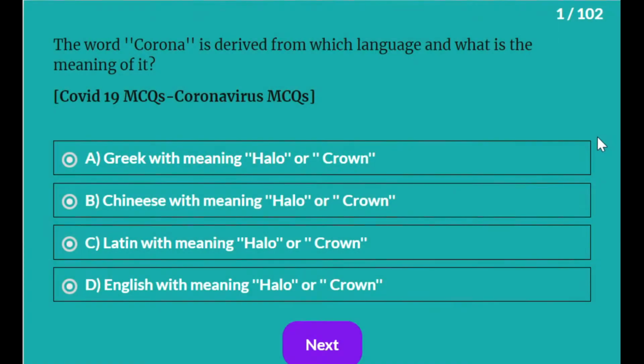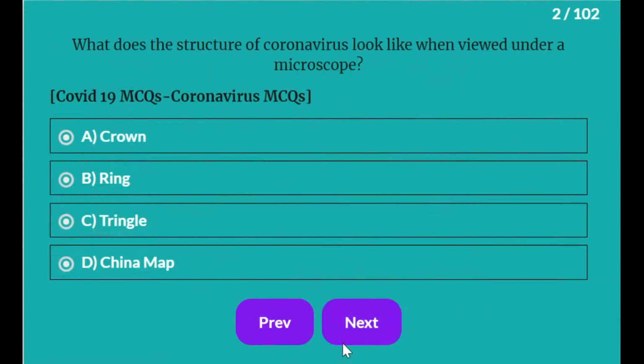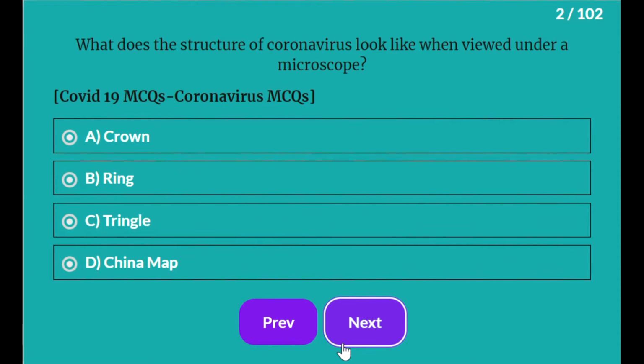The word corona is derived from which language and what is the meaning of it? The answer is it is the crown and it is derived from the language Latin. What does the structure of corona look like when viewed under a microscope? Is it crown, ring, triangle, China map? It looks like a crown.